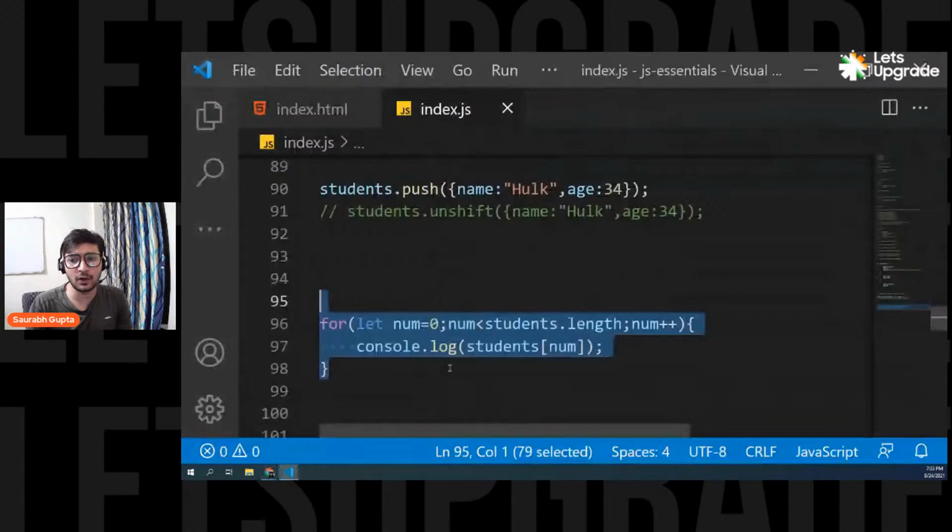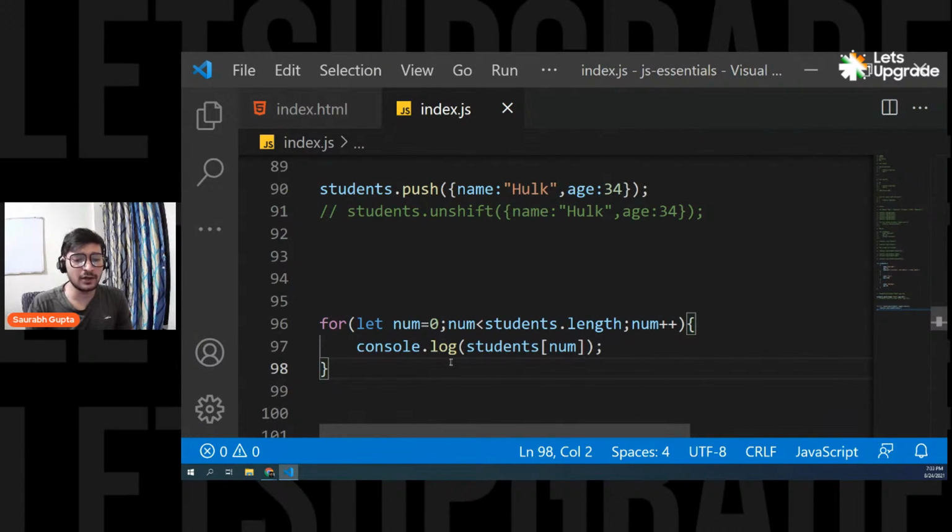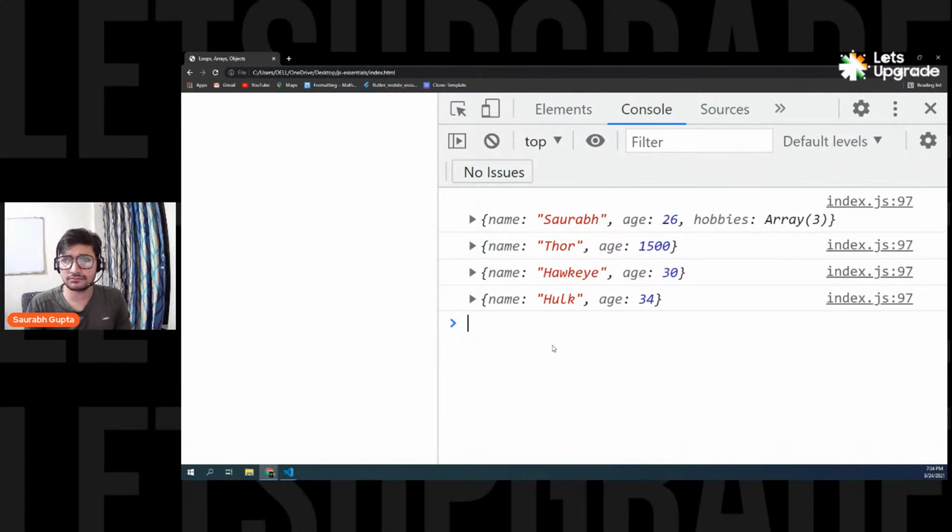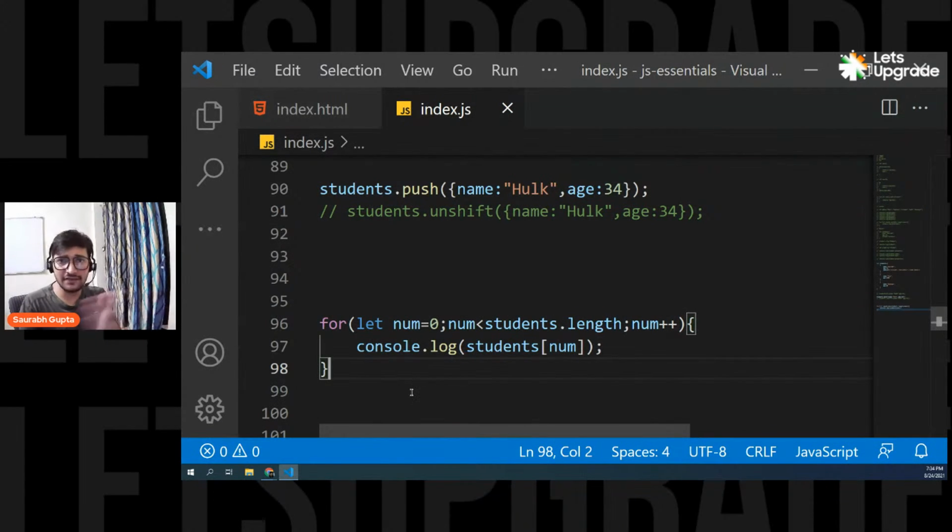See, I have applied a loop to print all the things. Is that cleared? Yes, I'm running it. See, I have all the things. This is the third time I'm running it. I think you have not printed it like this. I'm printing everything inside the array. I think you're only printing one thing, Akansha. Check that out.